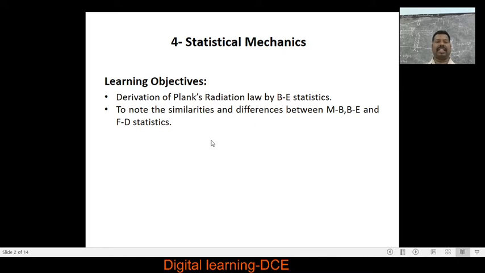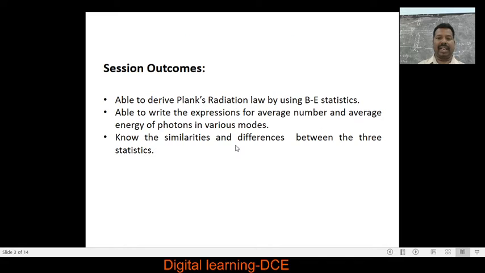Now, I am going to discuss the learning objective of this session: derivation of Planck's radiation law by using Bose-Einstein statistics. Secondly, to note the similarities as well as differences between MB, BE and FD statistics. MB means Maxwell-Boltzmann statistics, BE means Bose-Einstein statistics and FD means Fermi-Dirac statistics.